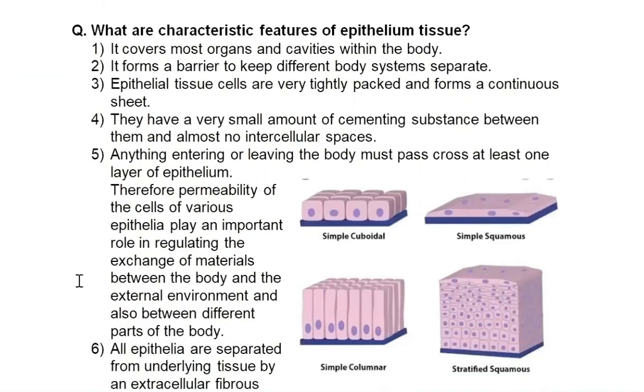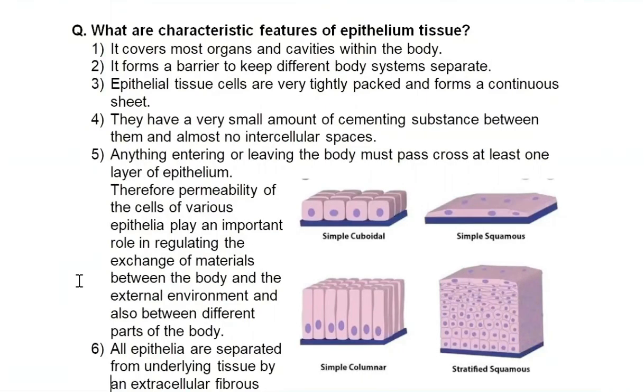Epithelial is the most extensive tissue of the body. It covers our skin. In case of internal organs, it forms the inner as well as outermost lining. Anything that has to pass into the organ has to pass through epithelium. Then a special feature of epithelium is that the cells of epithelial tissue are very compactly arranged.